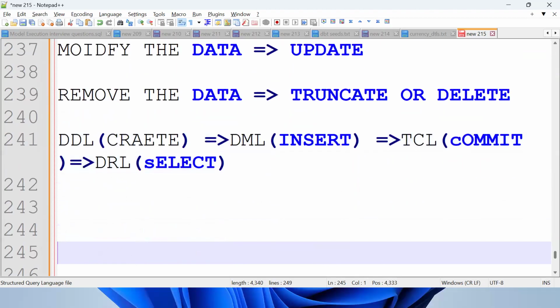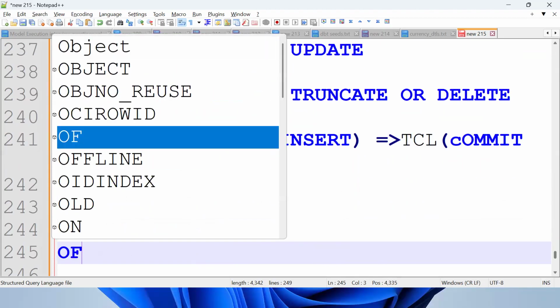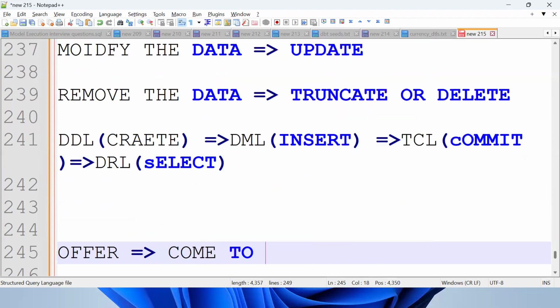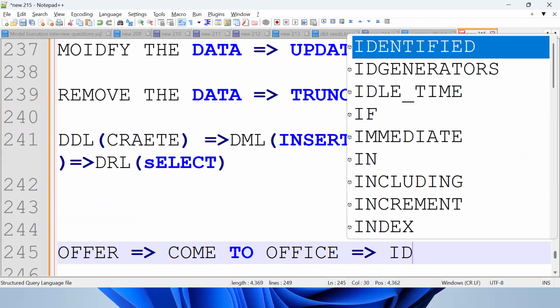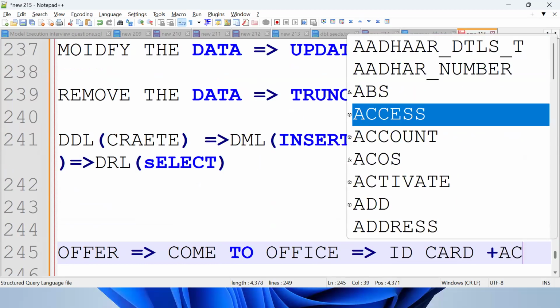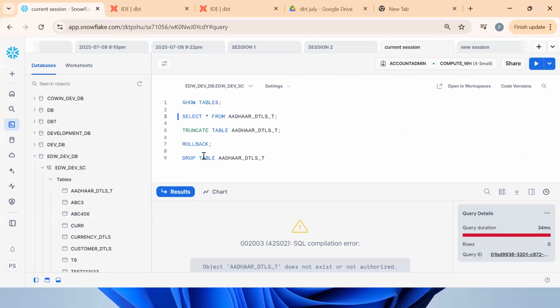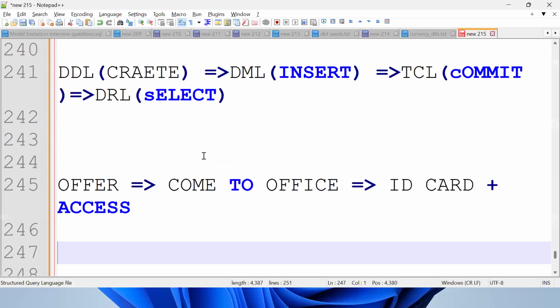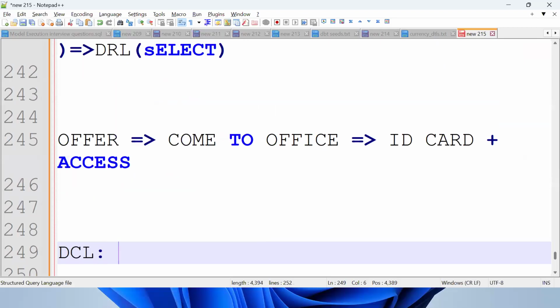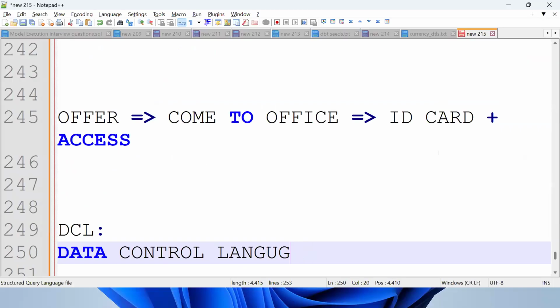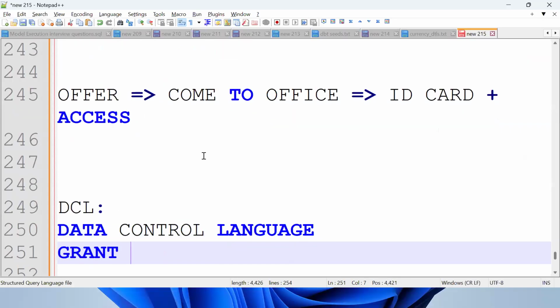Suppose after completion of these sessions you got an offer, and the company asked you to come to the office. To go in, what do you require? An ID card, we need access. Same thing here: if I want to perform any DMLs or DRLs, we require access. How to get the access? By using GRANT and REVOKE. We'll see DCL, data control language, later in the Snowflake session.